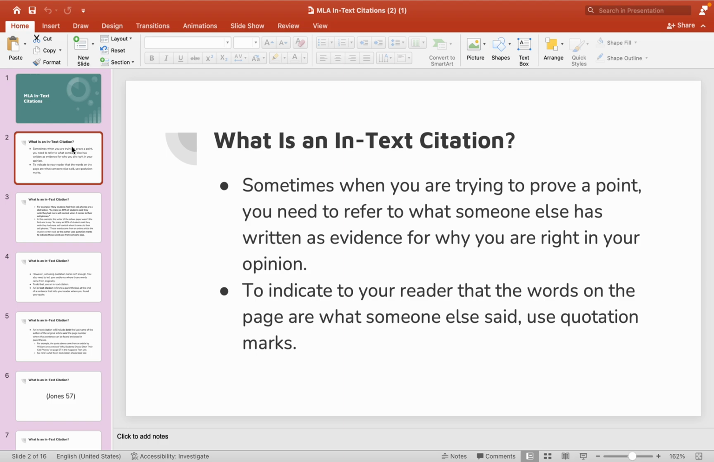So maybe you've read something that you think could be really convincing and you want to put it in your paper, and somebody else wrote it. So you put it in your paper and then you use an in-text citation to indicate to the reader that the words on the page are what someone else has said.